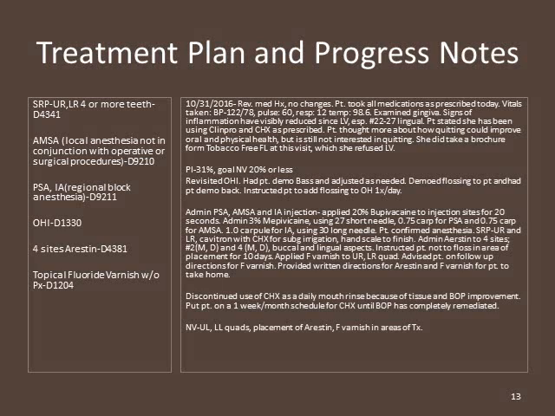I examined the gingiva, and the signs of inflammation have visibly reduced since the last visit, especially on number 22 through 27 lingual. Patient stated that she has been using the ClinPro and the chlorhexidine as prescribed, and the patient has thought more about quitting smoking and how it can improve her oral and physical health. She's still not interested in quitting, but she did take a brochure from Tobacco Free Florida at this visit, which she had refused previously. Her PI improved to 31%, and so the goal for the next visit is still going to be 20% or less.